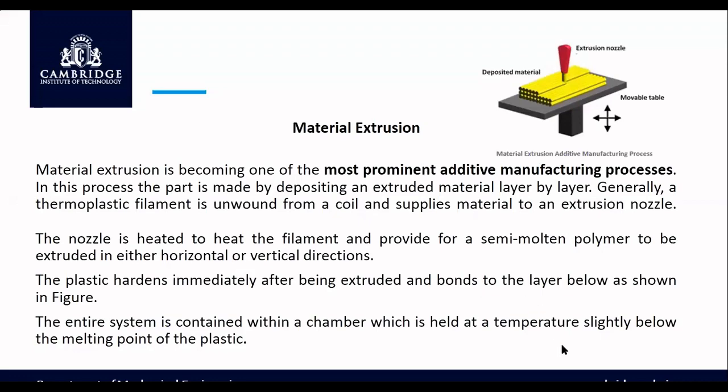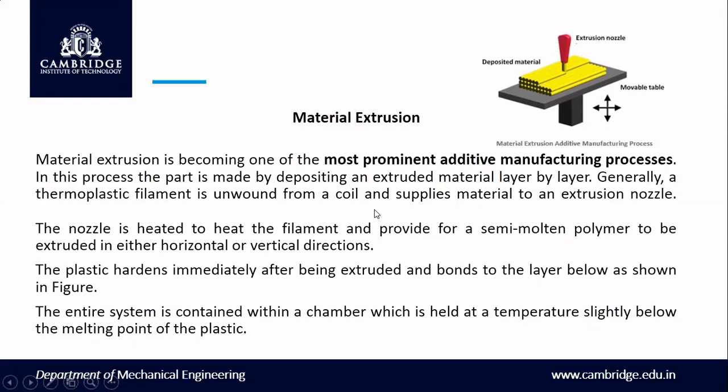Generally, thermoplastic filament is unwound, or you can use thermoplastic. The nozzle is heated to heat the filament, and the semi-molten polymer is extruded. It works on the same principle we use in 3D printing, but here only the extruder nozzle will be there, and then it starts depositing the material. The entire system is contained within a chamber which is held at a temperature slightly below the melting point. This is called material extrusion.